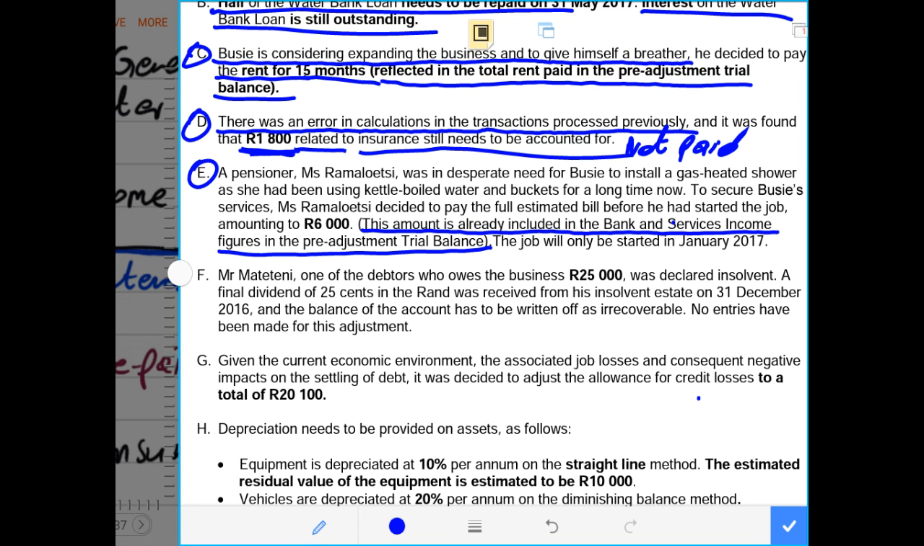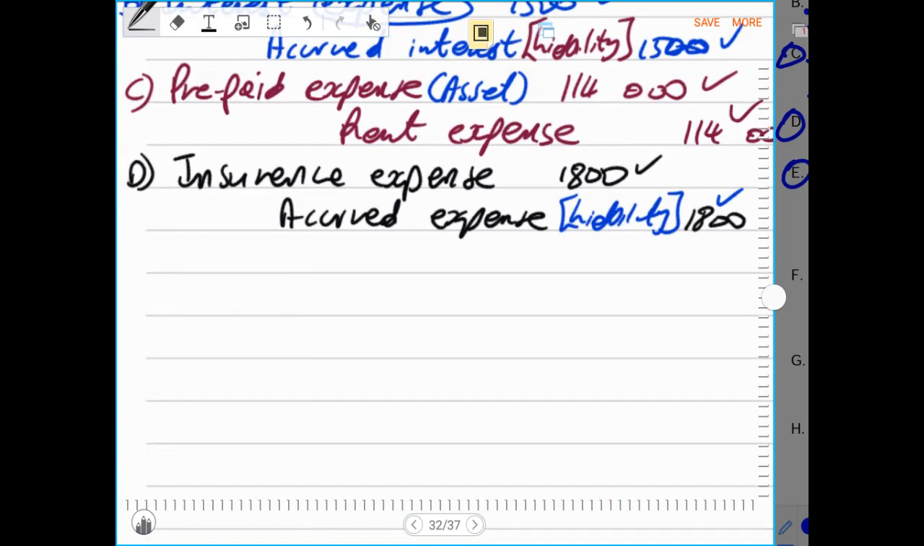It was already recorded under bank, but this amount must be removed under our service income, because under service income we only record incomes that were supposed to be received in the current year. In this case, the income of 6,000 was not supposed to be received in the current year because the services will be rendered next year. So our service income is overstated by 6,000 rands, which is income received in advance. Now let us do that recording, which is entry number E.